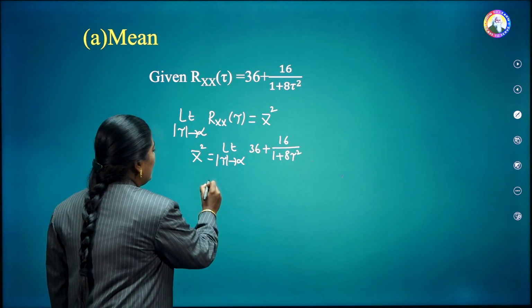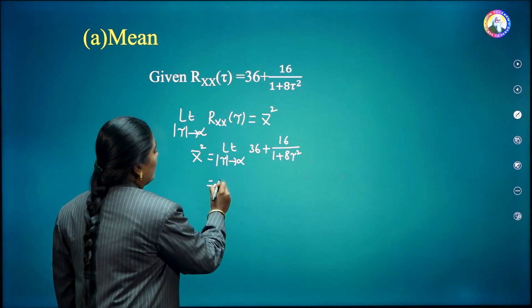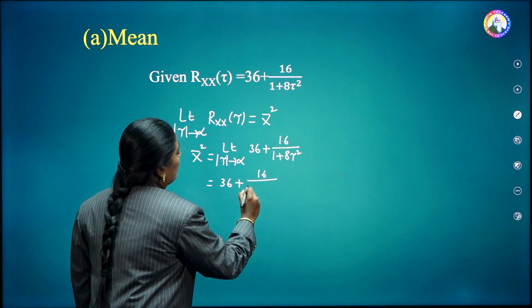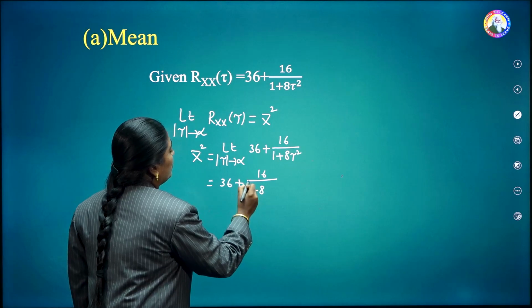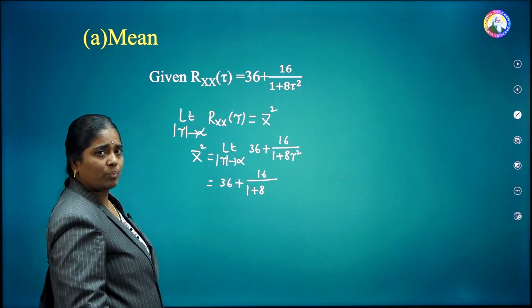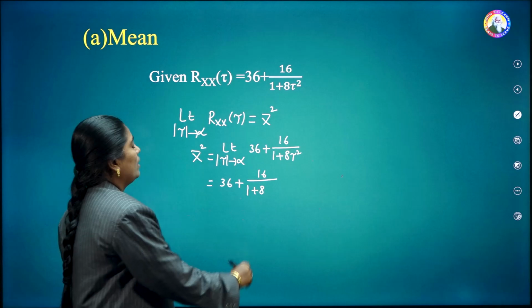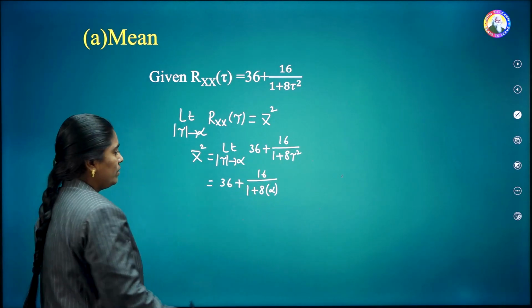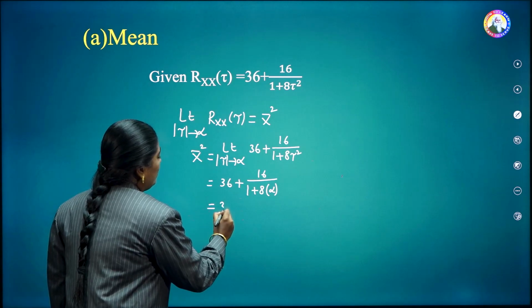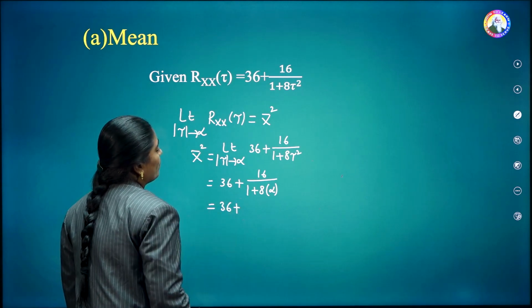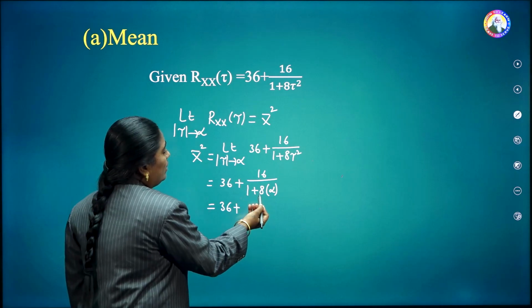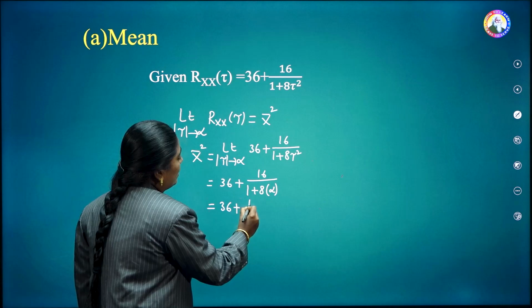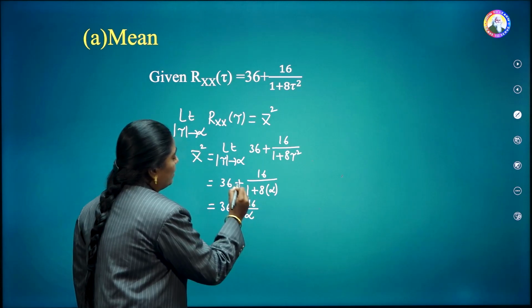Now apply the limits for this case. This is equal to 36 plus 16 by 1 plus 8 into, now the tau value is tending towards infinity. Infinity whole square is nothing but infinity only. Further simplifying, you can observe that 8 into infinity is infinity, infinity plus 1 is also infinity, that is 16 by infinity.